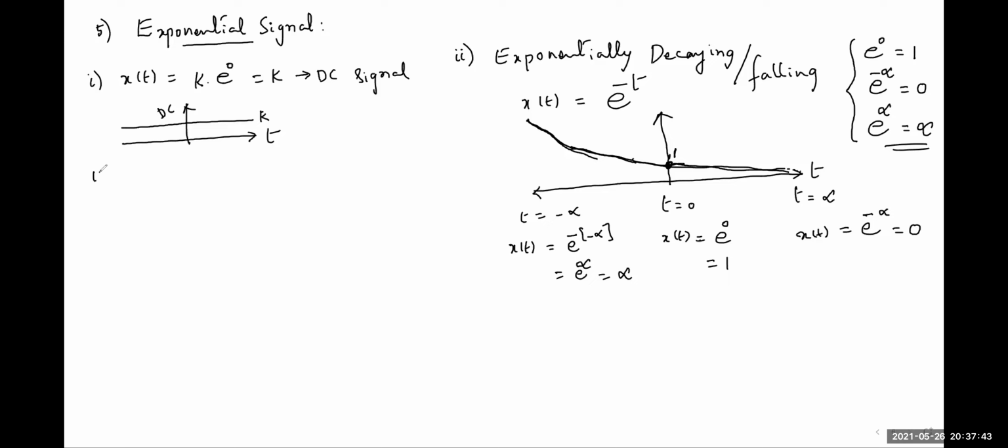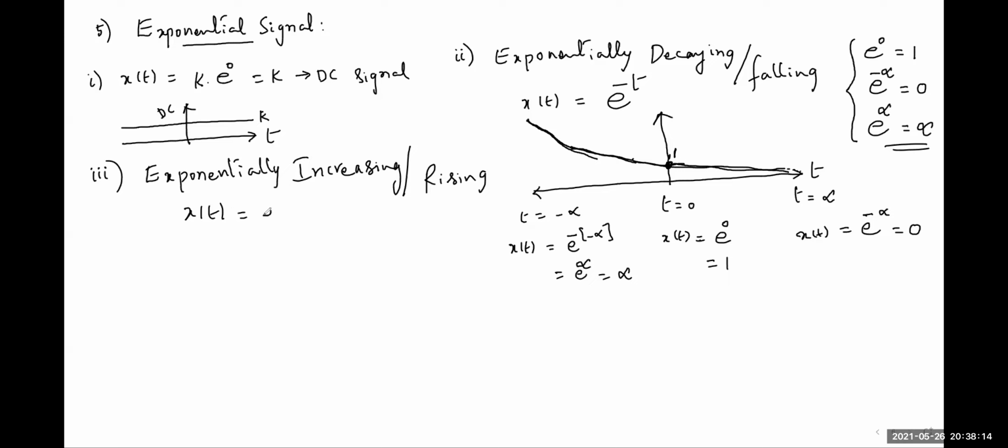And the third form of this exponential signal is the exponentially increasing signal, or exponentially rising signal. First of all, the mathematical equation for this signal is x of t is equal to e to the power of plus t.